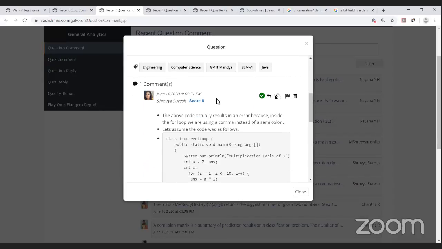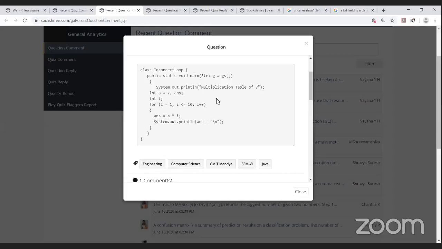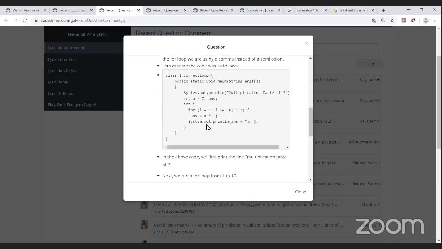Shravya has given an answer. The above code actually results in an error because inside the for loop we are using a comma instead of a semicolon. Yes, it's been used comma instead of semicolon.